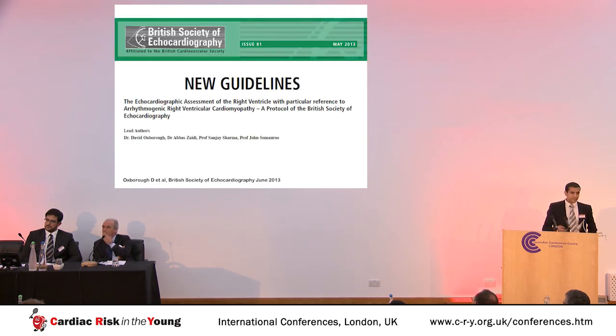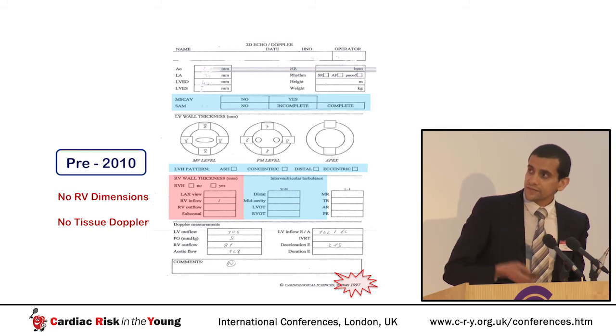Now, we've incorporated this information into guidelines for the echocardiographic assessment of the right heart with particular reference to arrhythmogenic right ventricular cardiomyopathy, and these are accessible on the British Society of Echocardiography website. Now, I'll return to the title of the talk, which is the proposed protocol for echo assessment of the athlete's heart. Now, this is just to finish the talk.